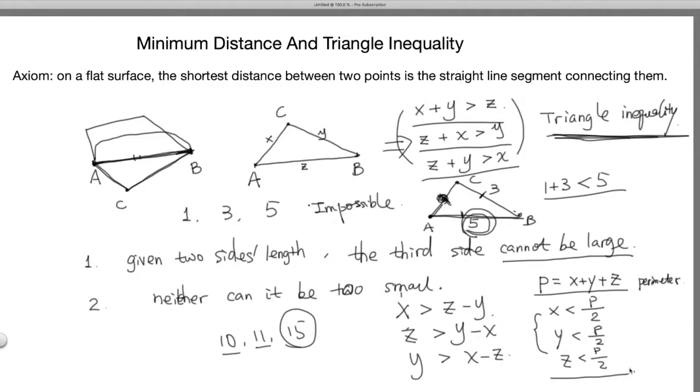And that's the end of this introduction of the triangle inequality. In the next video, we're going to look at applications of this inequality to real life problems.